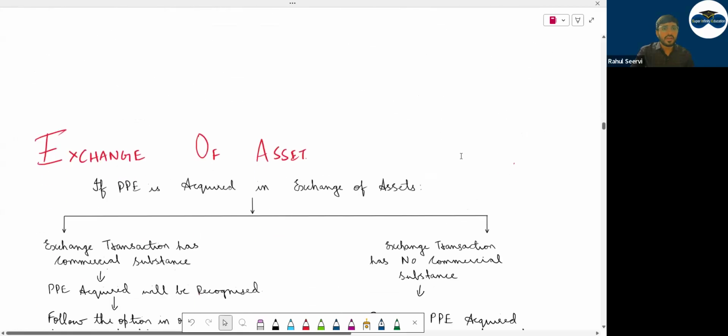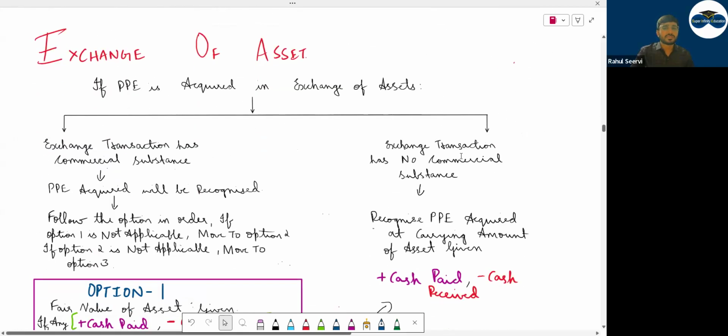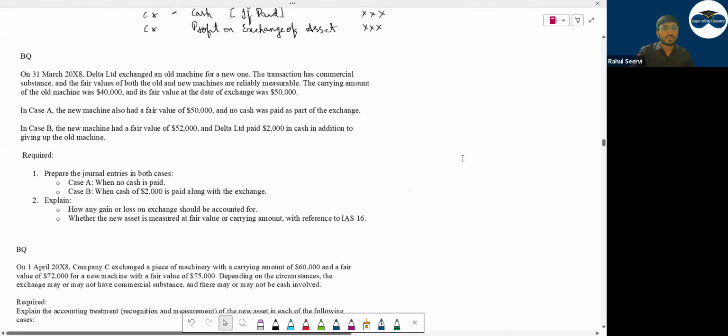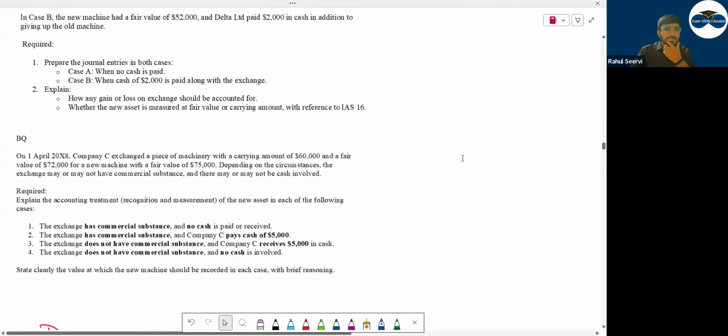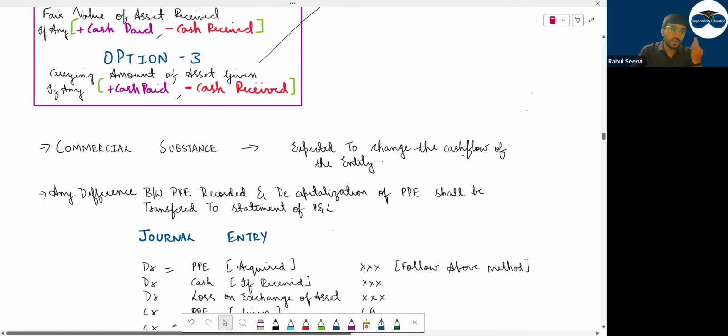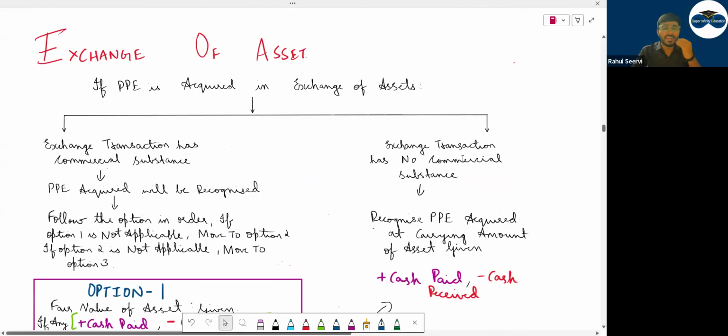Then now chalo, exchange of assets. Now concentrate a little bit. This concept is not there in any of the publications. It's only written in 1 or 2 lines on the study hub, but I will be doing it in detail because MCQ can come from this. Yet any MCQ has not come, but in the coming attempts for sure a question will be there. First we will understand the concept. Chalo now.